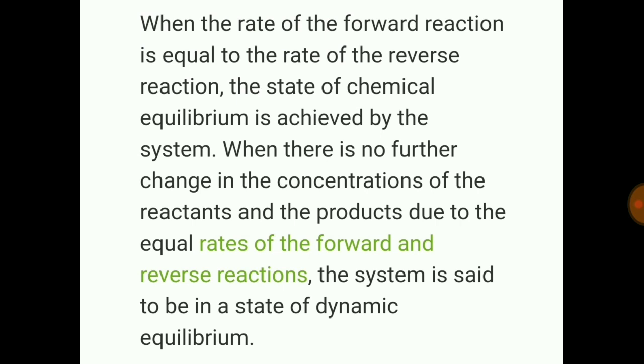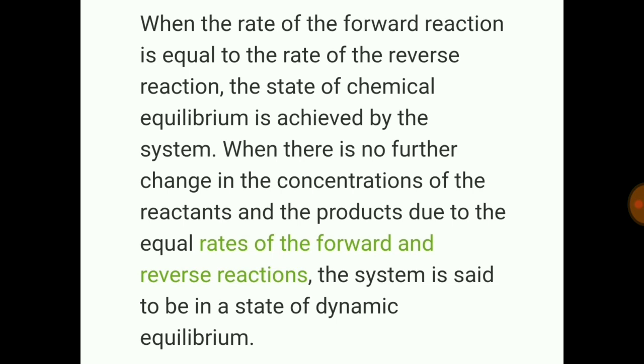When the reactants react to form a product, or we can say when the reaction proceeds forwards, at that time, if the rate of forward reaction is equal to the rate of reverse reaction, the state of chemical equilibrium is achieved by the system. And if there is no further change in the concentrations of the reactants and products due to the equal rates of the forward and reverse reaction, the system is said to be in a state of dynamic equilibrium.